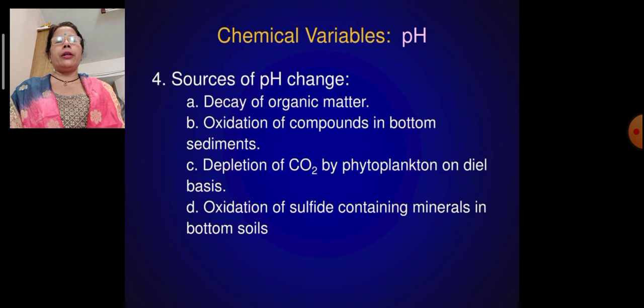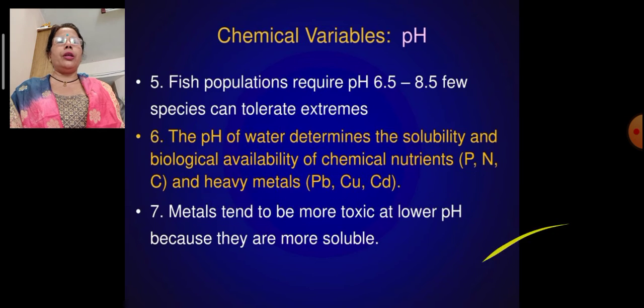Depletion of carbon dioxide by phytoplankton on a diel basis is also one of the reasons for pH change. Oxidation of sulfide-containing minerals in the bottom soil is also one of the reasons. Fish populations require a pH of 6.5 to 8.5.